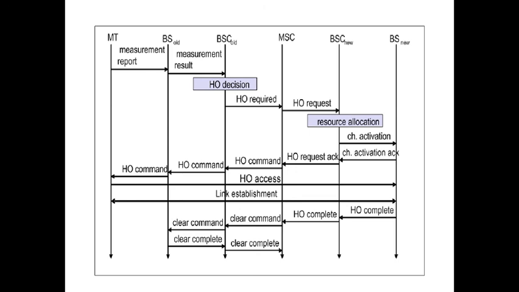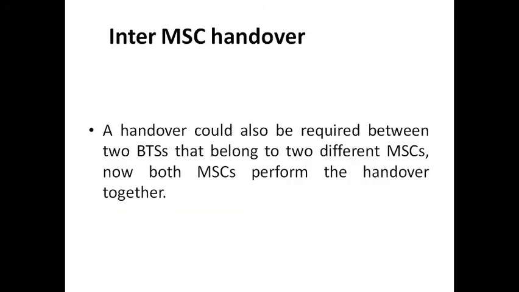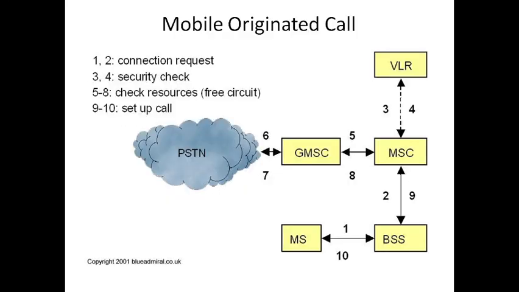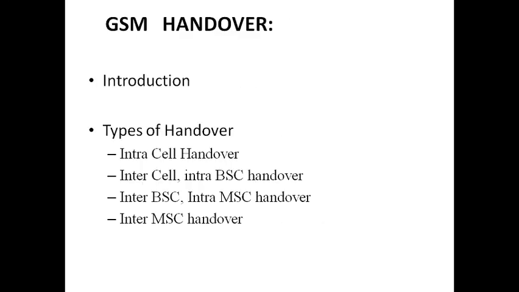So every time we make a call, all these things happen in order to avoid call cut and call drop. This is about the establishment of calls and performing handovers. This is about handover. Thank you.